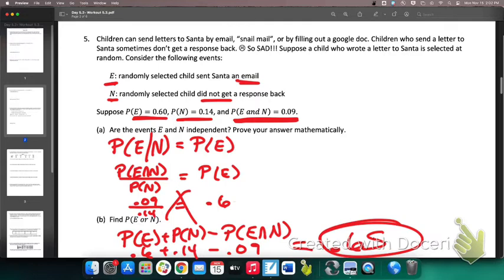Cool. What is the probability of A and B if they are mutually exclusive? 0. Very good. What can I do with mutually exclusive events? Add them to get what? Or. What can I do with independent events? Multiply to get the and probability. You got it. All right, cool, cool.